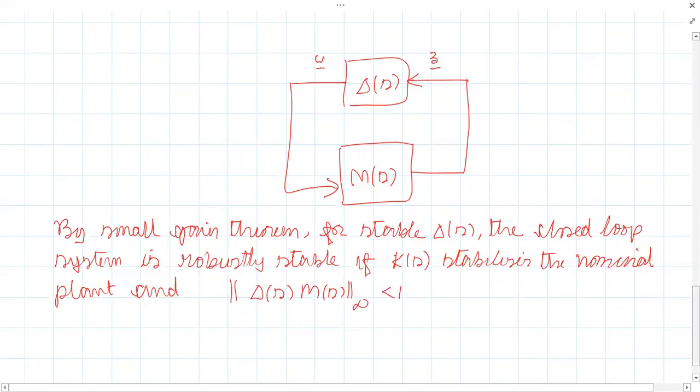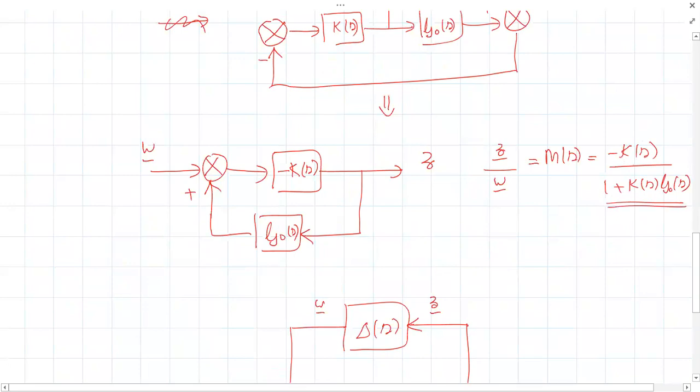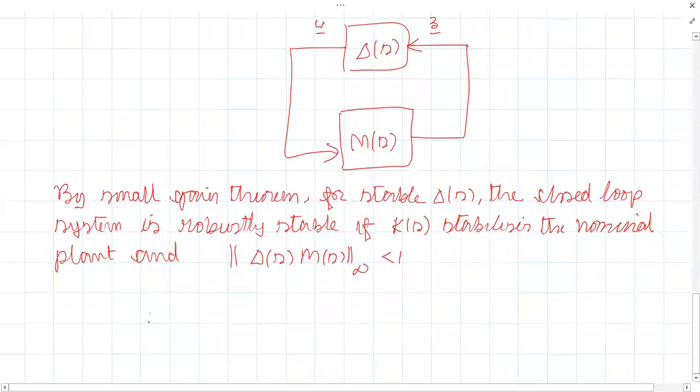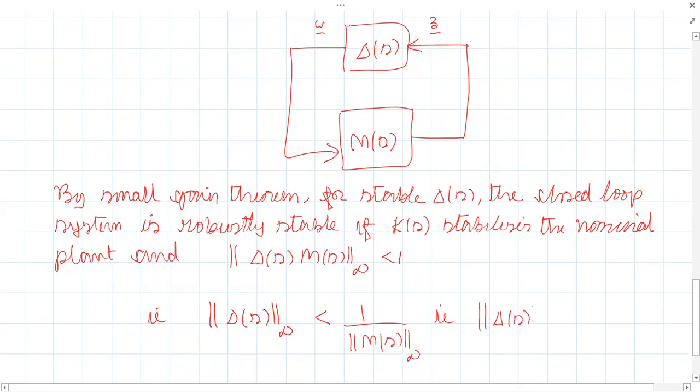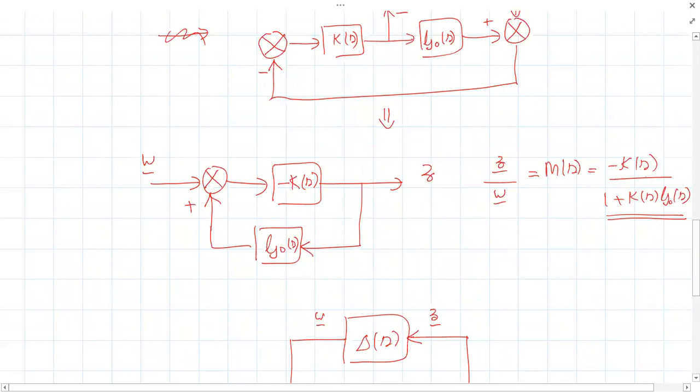Okay, so what is M of S? We had found M of S is this thing, minus K of S divided by 1 plus K of S G naught of S. Okay, so that is infinite norm of delta of S should be less than 1 divided by infinity norm of the nominal plant. That is delta of S infinity should be less than what? 1 divided by what? So when you take the infinite norm, there is no need to consider the minus sign. It will become a positive value.